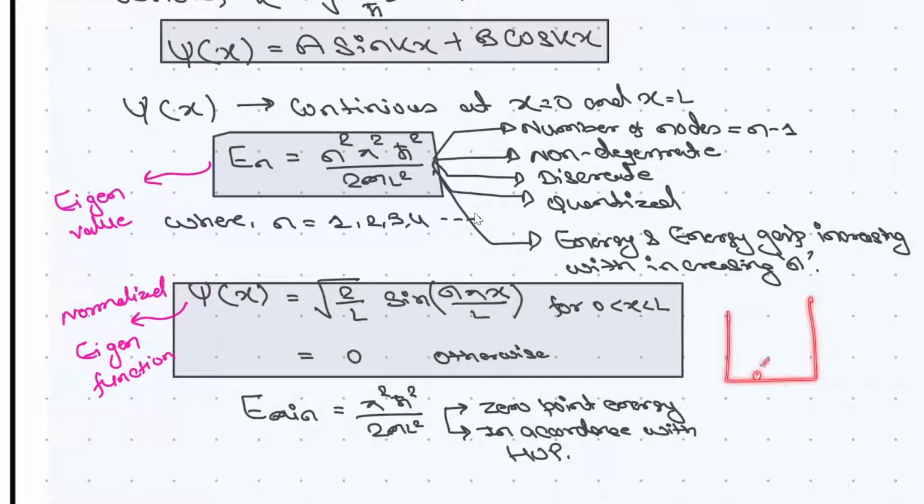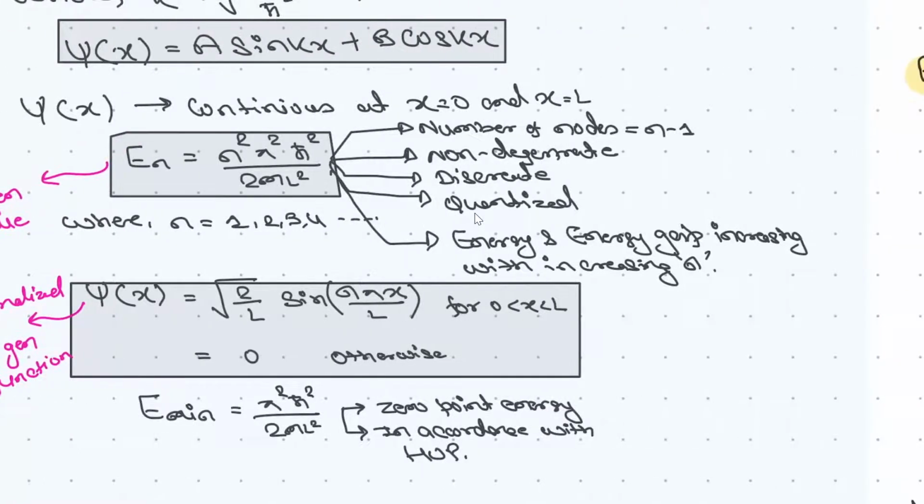this box, it can have a zero energy. It will be at rest. But in a quantum mechanical system, it will not be at rest. It will have some energy that is known as zero-point energy, and it is in accordance with the Heisenberg uncertainty principle. Right. One more thing, if you see this eigenvalue, it will have certain properties.